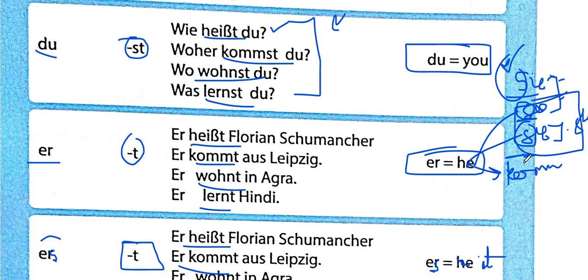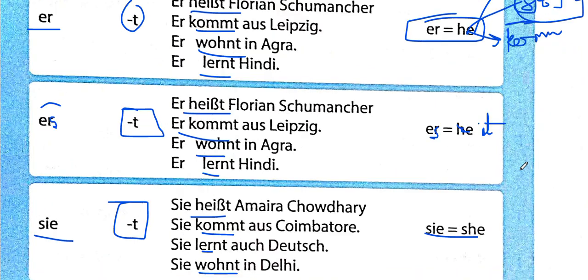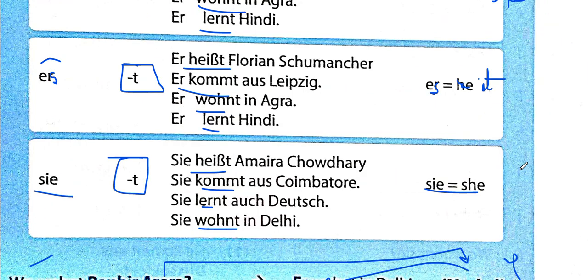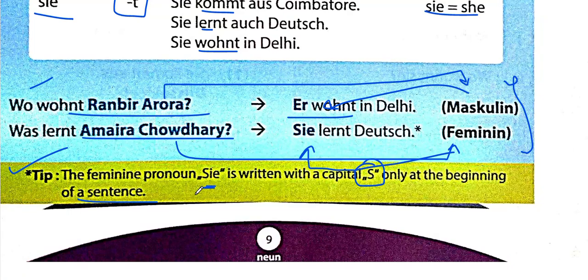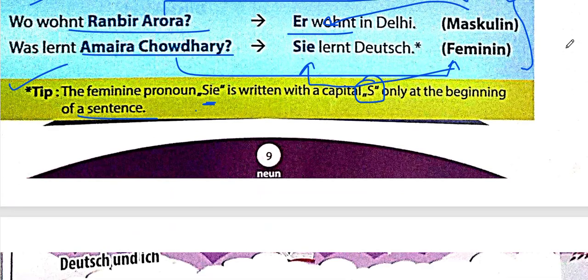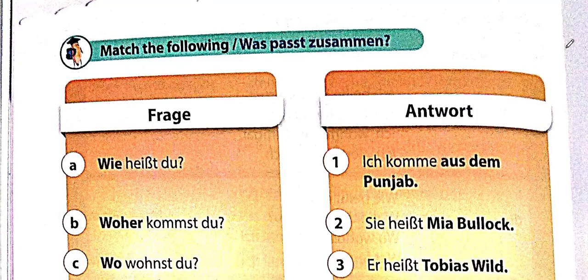I guess this might be getting a little bit confusing for you. I suggest you watch the fourth class video that we made in one of the chapters, and that will make it easier for you. Otherwise, what I'm simply trying to say is that if you want to use sie as in she, and in the middle of the sentence you're writing capital S, Sie, then it will change its meaning. So please don't do that. Okay, now we have come to match the following, was passt zusammen. So we'll be discussing this in the next part.